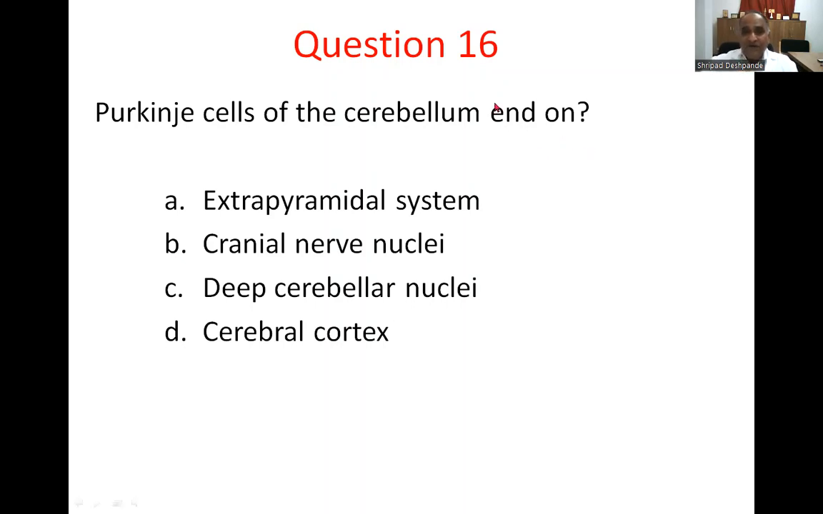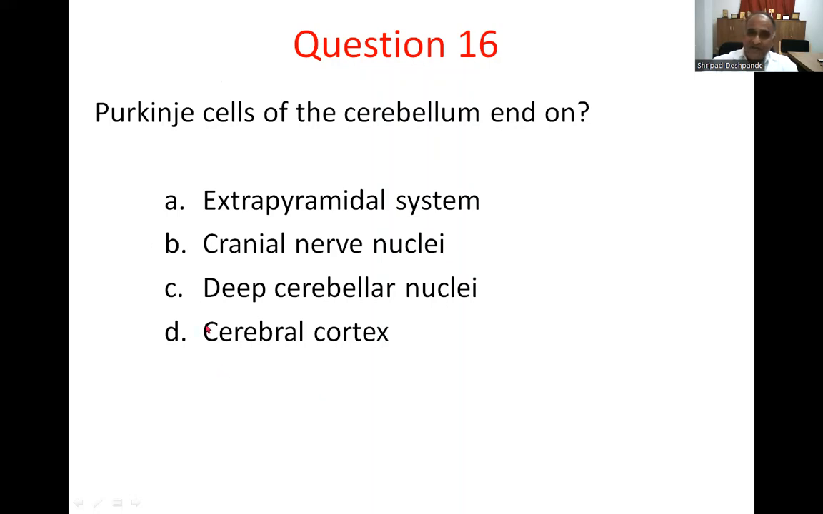So option C, deep cerebellar nuclei, is the correct response. Purkinje cells do not project to the extrapyramidal system, and they do not project to the cranial nuclei.